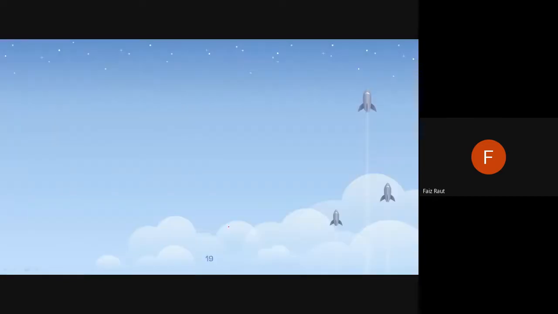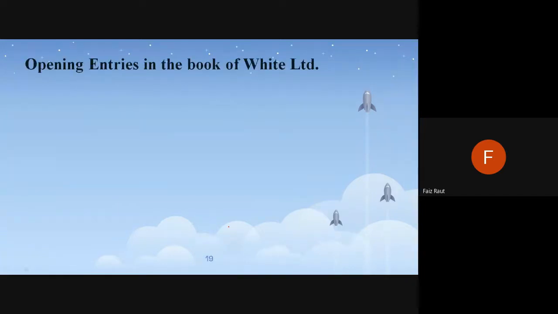Now, the last part here is about opening entries. In the earlier sum, I was discussing closing entries. Closing entries are very easy. You just take the entries from the realization account and all the ledgers which we have prepared. Here also you can make closing entries. It was not asked in the question, so I have not mentioned it. Closing entries will be just journal entries from the ledgers which we have created. You can extract from that itself and write it down.